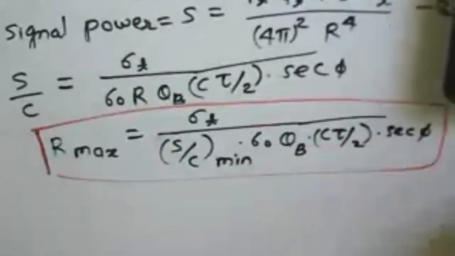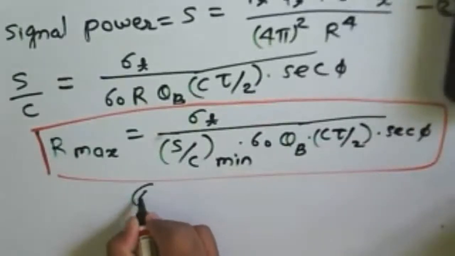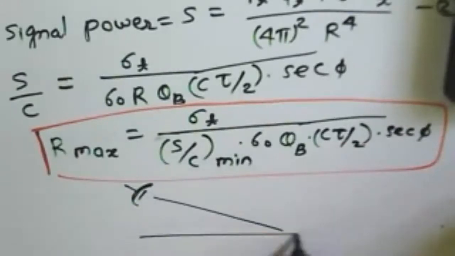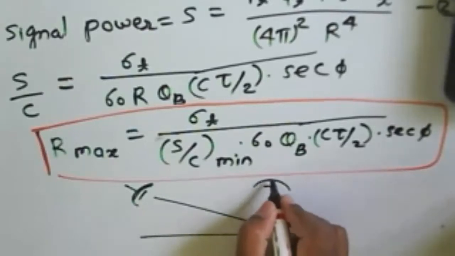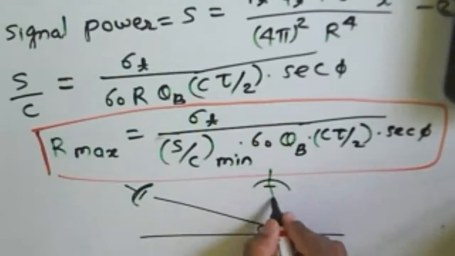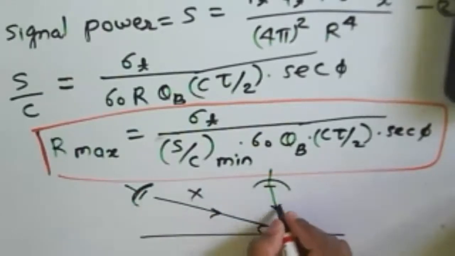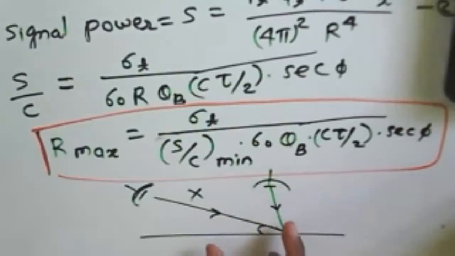Grazing angle means what? From the radar we have a radar signal, and the signal reaches a surface, and this angle is called the grazing angle. Now, if the radar is directly above, then there will be a normal incidence. So according to the incidence, C will change, and based on this C will be changed.